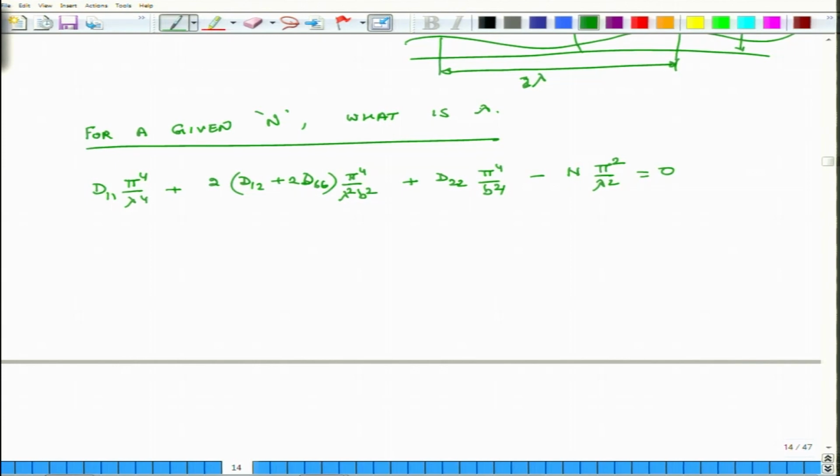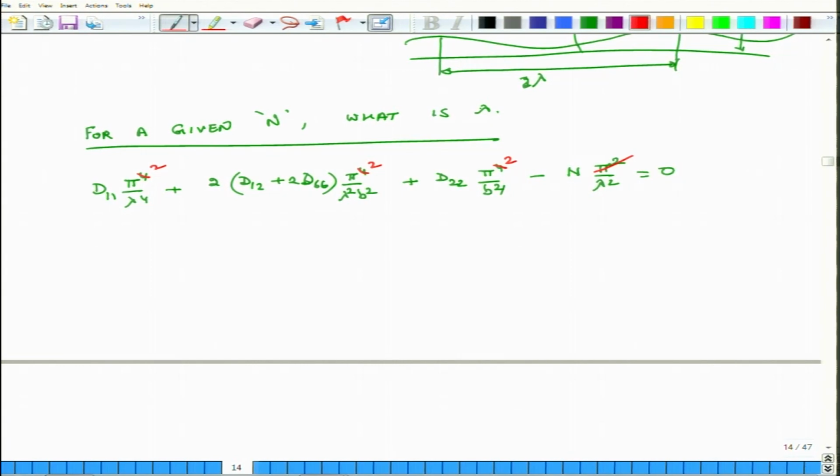Okay. So, I delete pi square, this becomes pi square, this becomes pi square and this becomes pi square. And the other thing I do is I multiply this entire equation by lambda square. So, I get lambda to the power of 4.